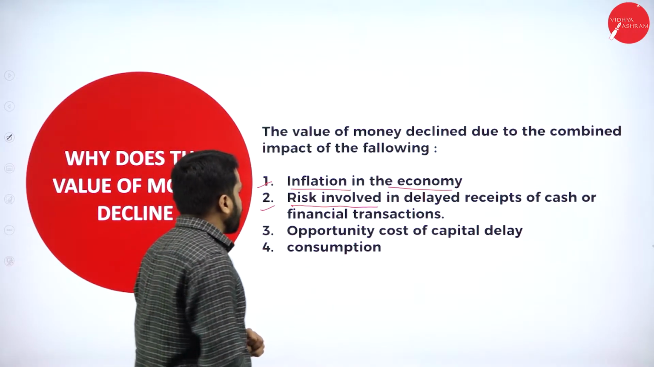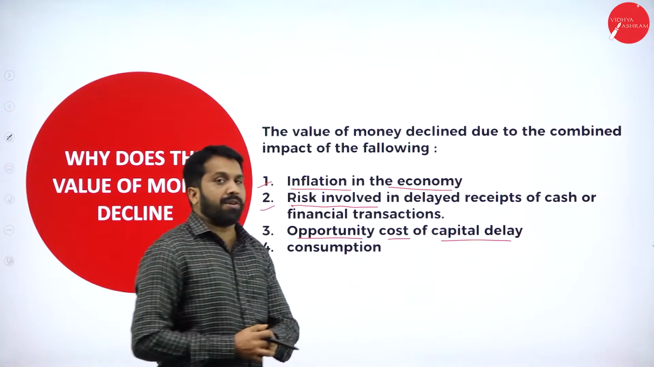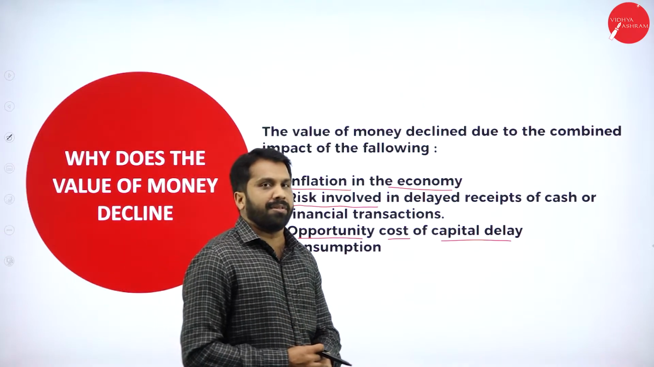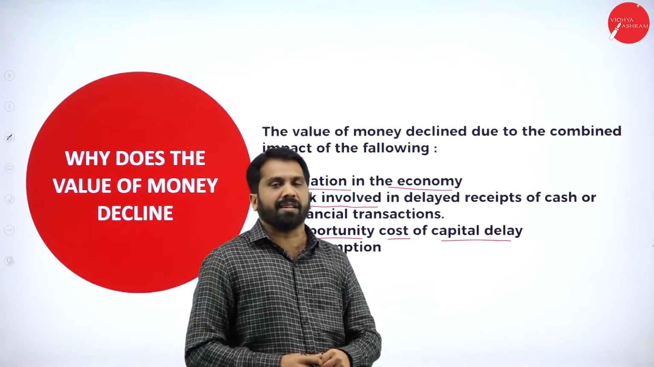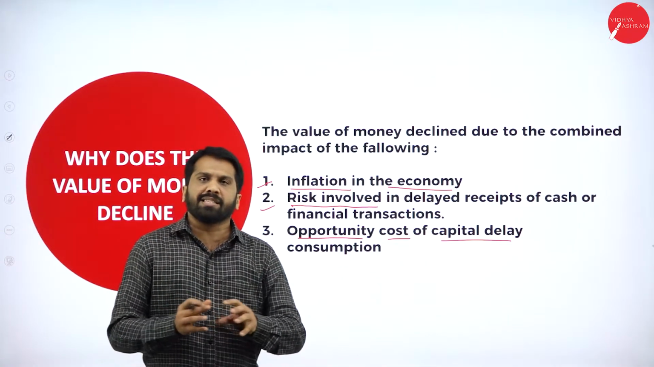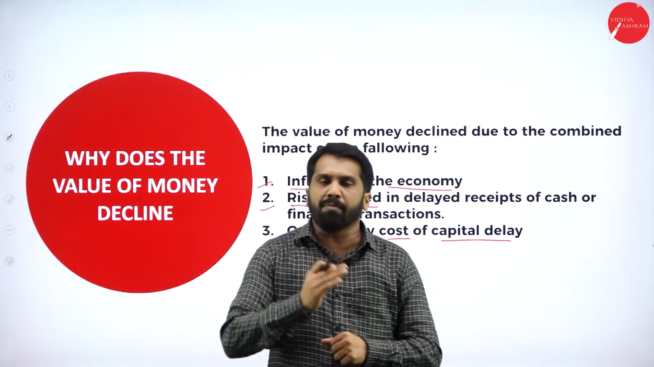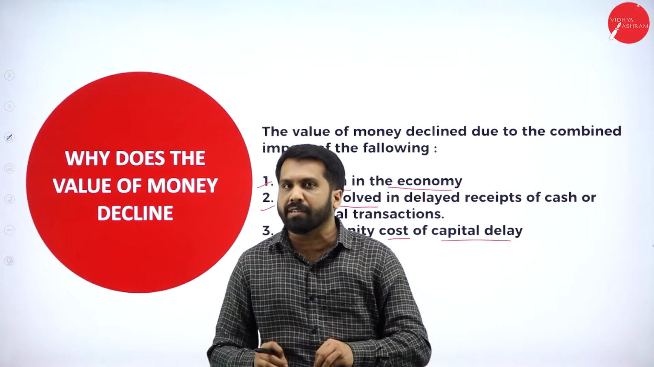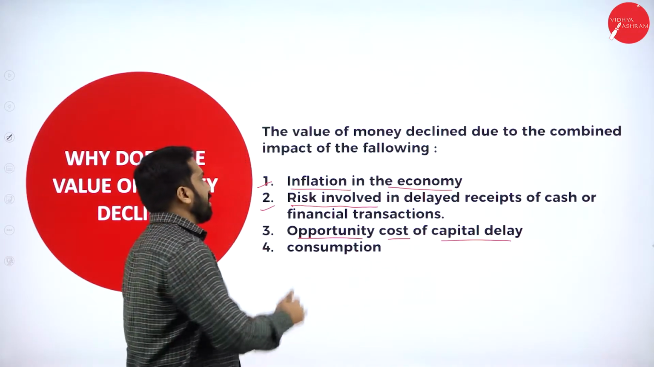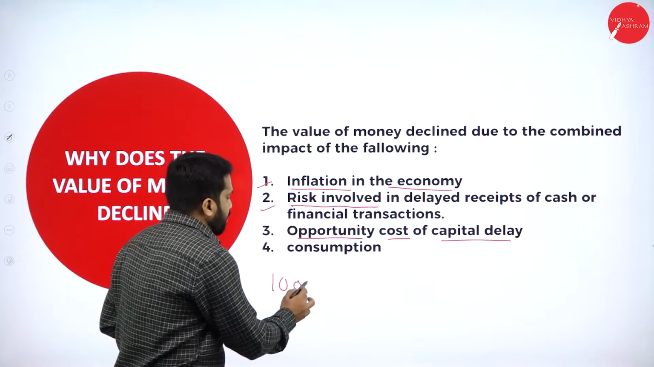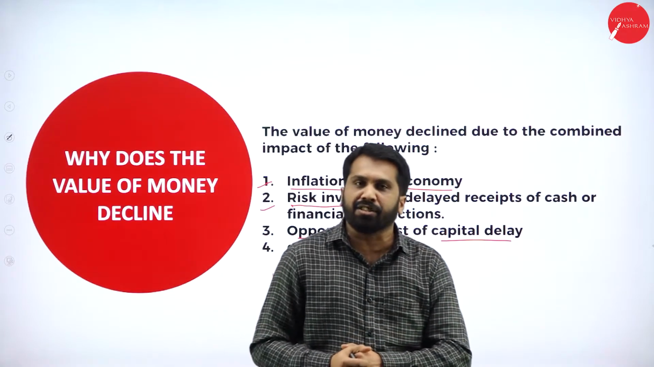Now, third one. Opportunity cost of capital delay. What is the opportunity cost? I'll tell you. Like you have 10,000 with you, or else your friend promised that I'll give you 10,000 just as a token of appreciation or prize, or from your institution or where you're working. As a token of appreciation, they have promised that I'll give you 10,000 for your service. Now, what did you tell? It's okay, sir, I'll collect next month.